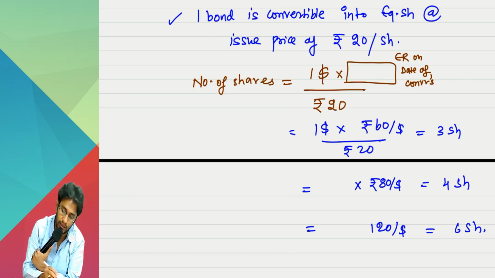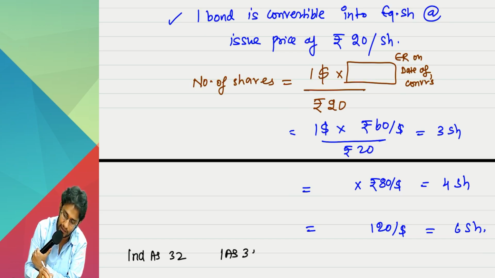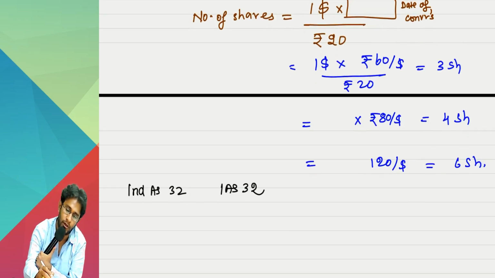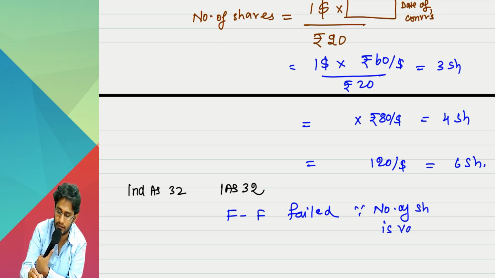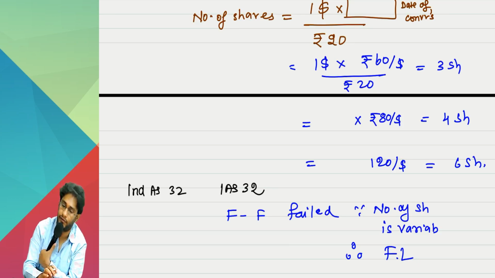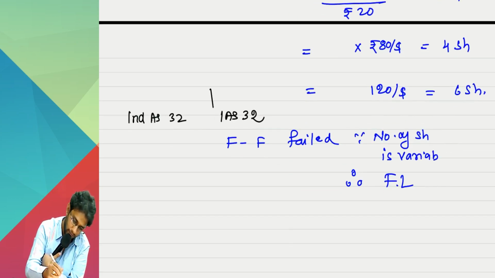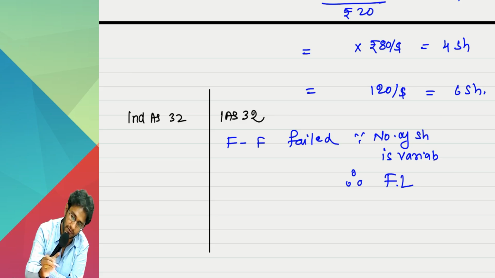Now we are studying Ind AS 32. Then the parallel standard is IAS 32. IAS 32 says the fixed-for-fixed test is failed since the number of shares is variable. Therefore, this is classified as a financial liability. In Indian law, we took an exception for this.